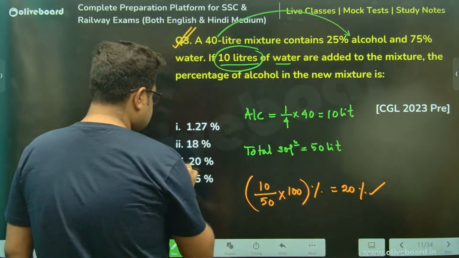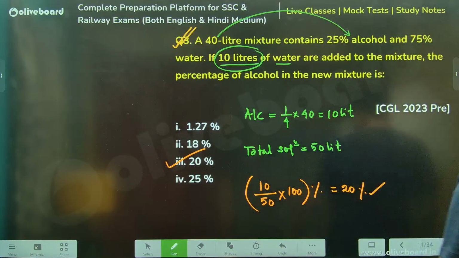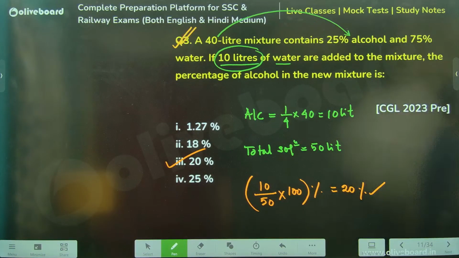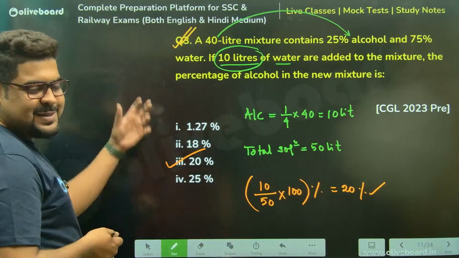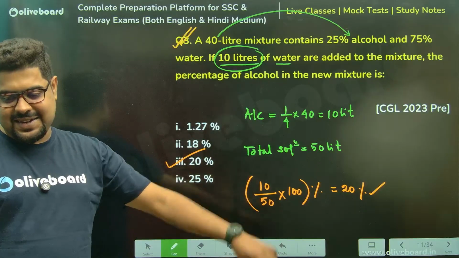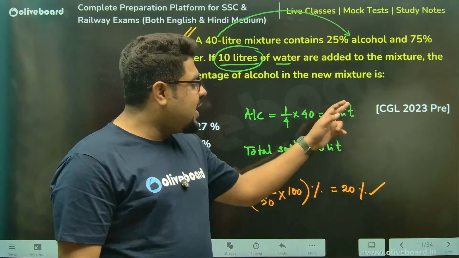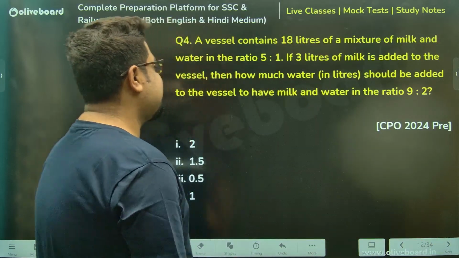Done, sir. Option number 3, done and dusted. Again, the lines that I've written in green were not required for you to write. I've just written it so that I can write something. It was a one-liner actually. Again, all are PYQs and very recent PYQs, not very old PYQs or something.